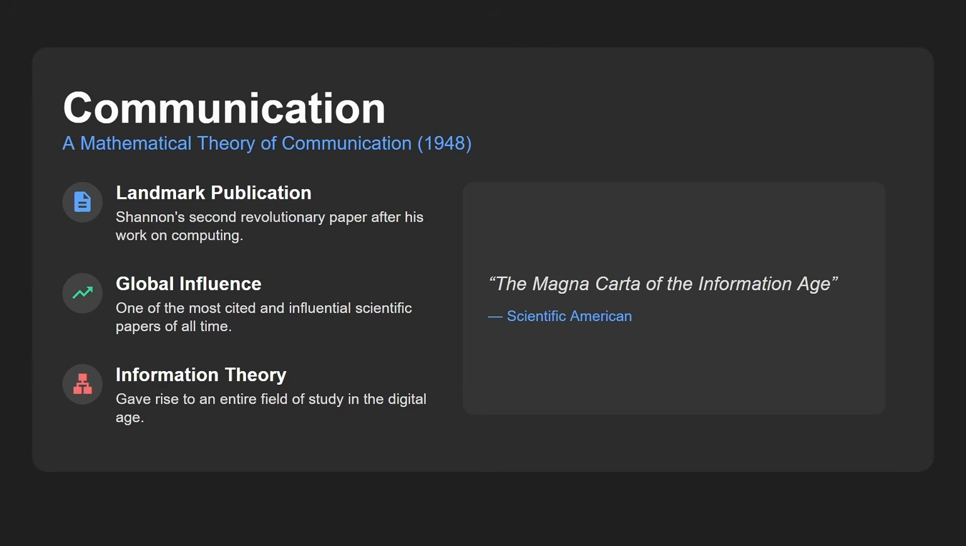He then came up with another paper in 1948, a mathematical theory of communication. And this was a landmark publication, his second revolutionary paper, and it is one of the most influential and cited scientific papers of all time, and it gave rise to what today we call information theory. It's actually been called the Magna Carta of the information age. So it was, again, absolutely fundamental in how we think about it. And today we live in the information age and the AI age. None of these things would be possible without Shannon's paper. And then before the digital age, none of it would have been possible without Shannon's paper.